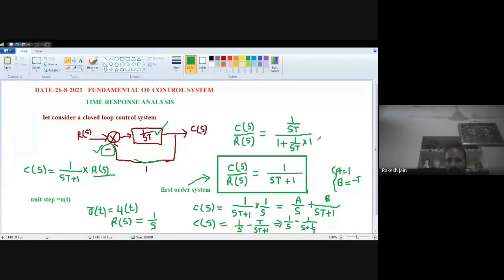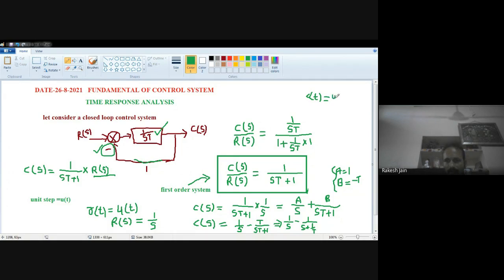Now finally, what will be c(t)? By inverse Laplace transformation, we will find the value of c(t). Because of 1 upon s, the inverse Laplace is u(t), since the Laplace of u(t) is 1 upon s.